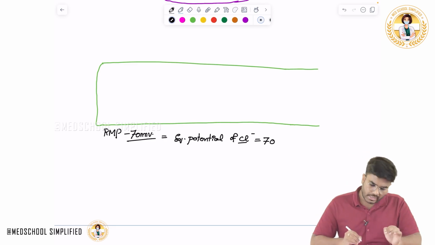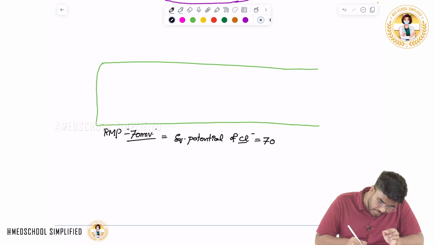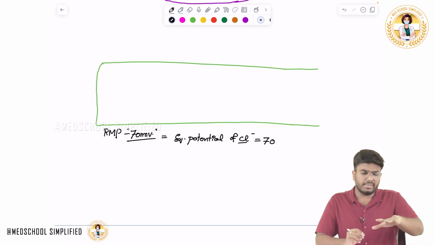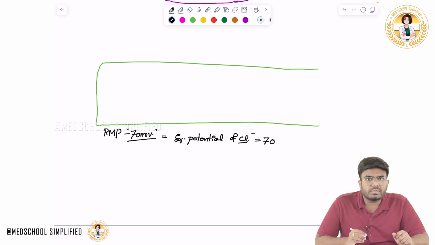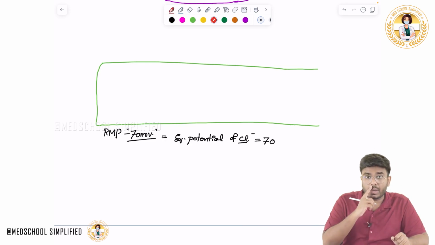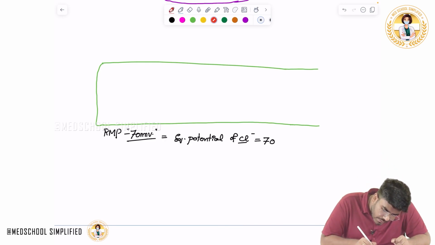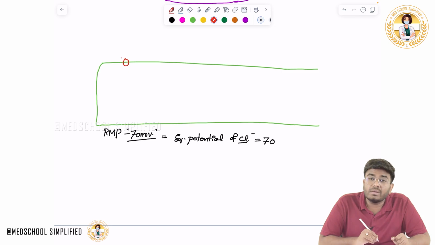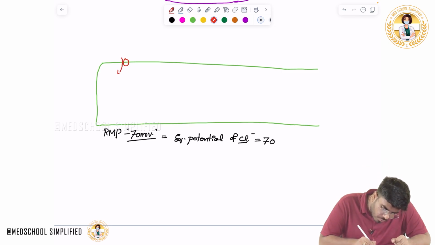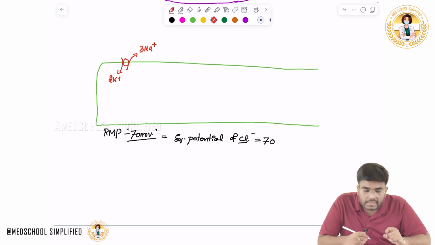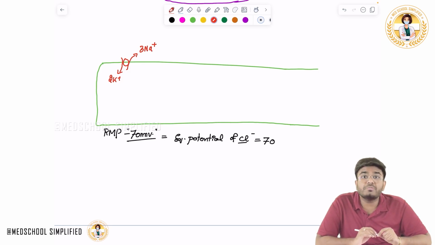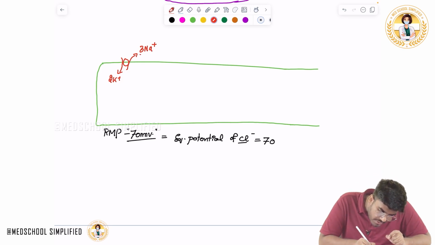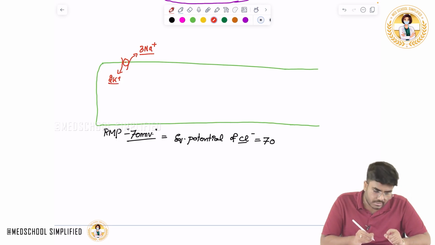Okay, minus 70 millivolts. Now why is there this negativity? Why is it resting at minus 70 millivolts? The answer is, on these neurons there is a transporter present. What is this transporter doing? It is taking 2 potassium ions into the cell and throwing 3 sodium ions out of the cell. So 2 potassium is coming in and 3 sodium are going out, which means more positive charges are going out of the cell, and fewer positive charges are coming into the cell.